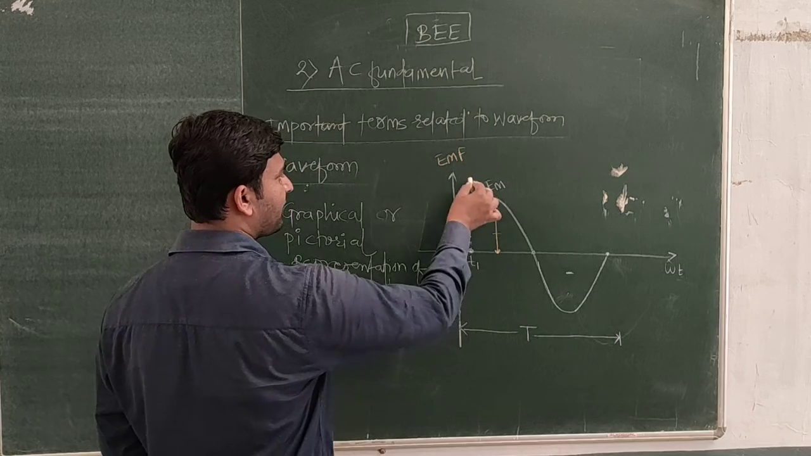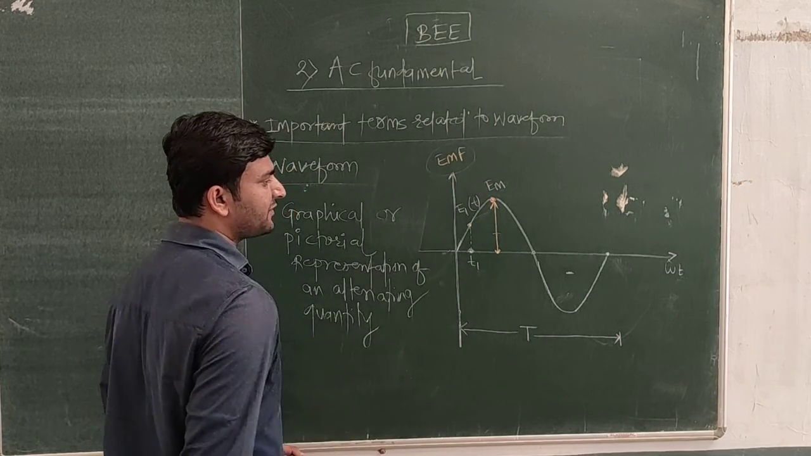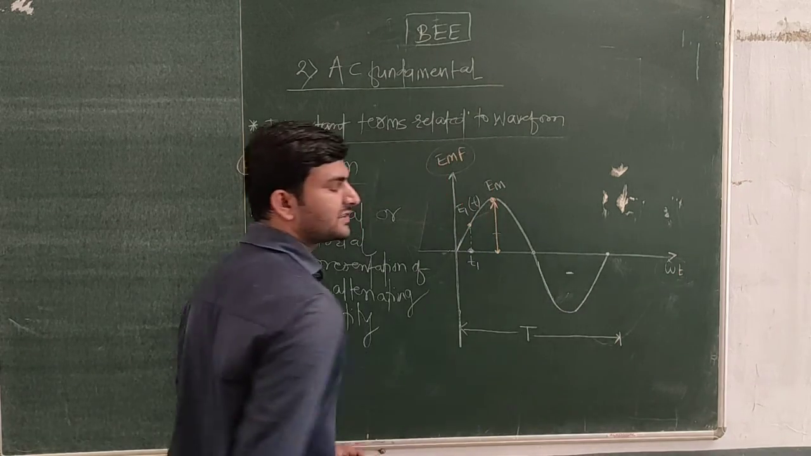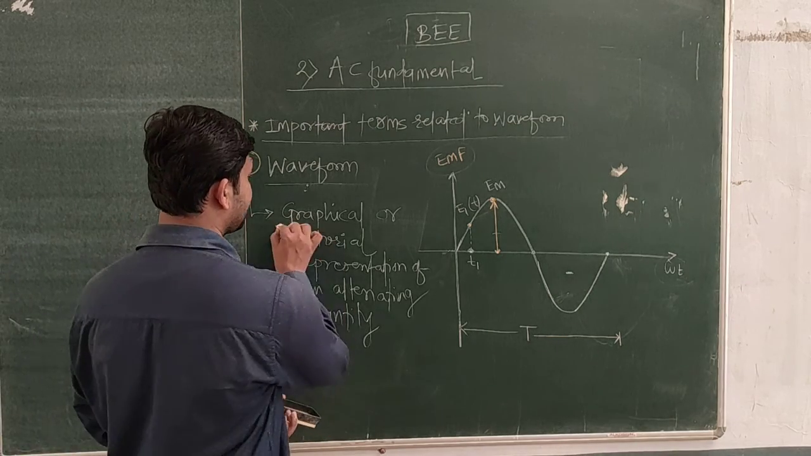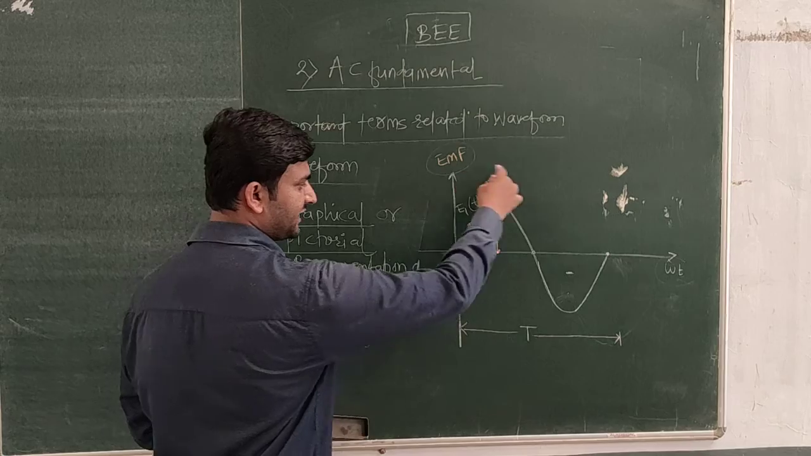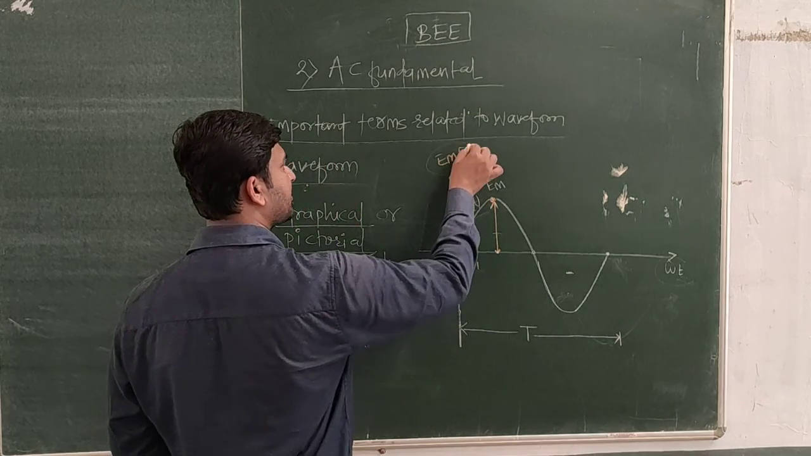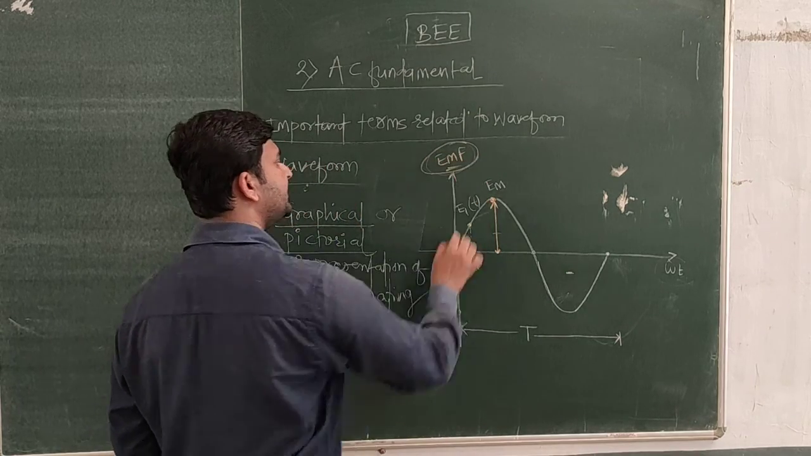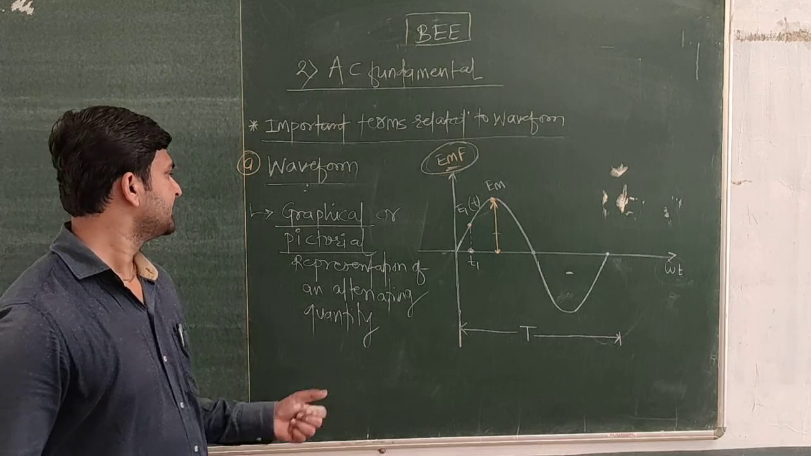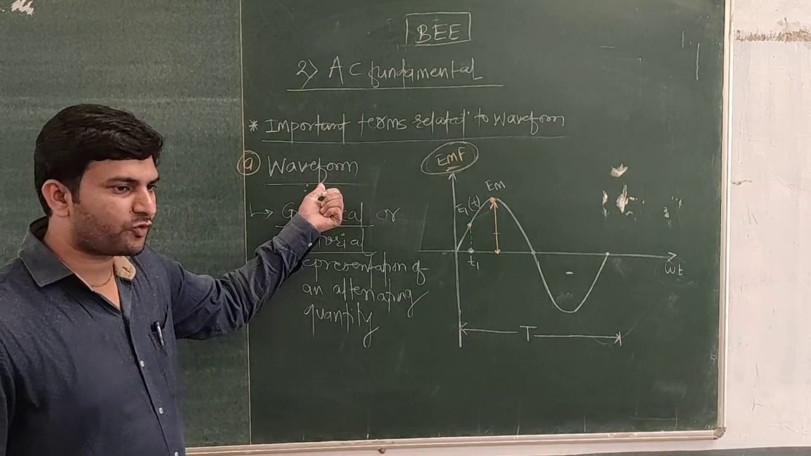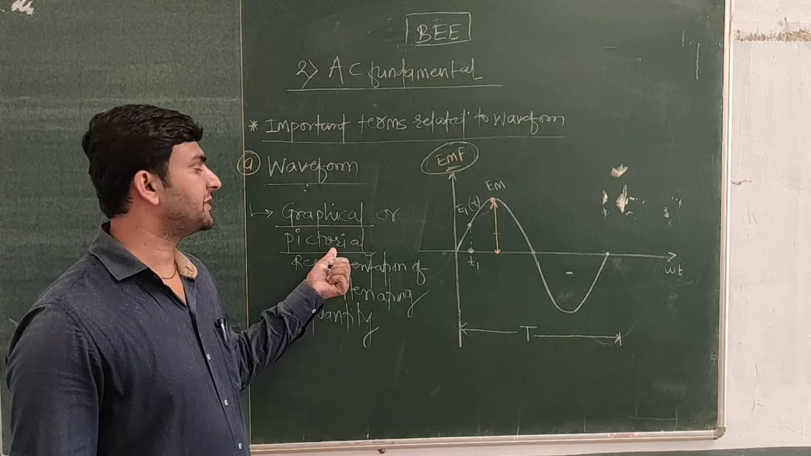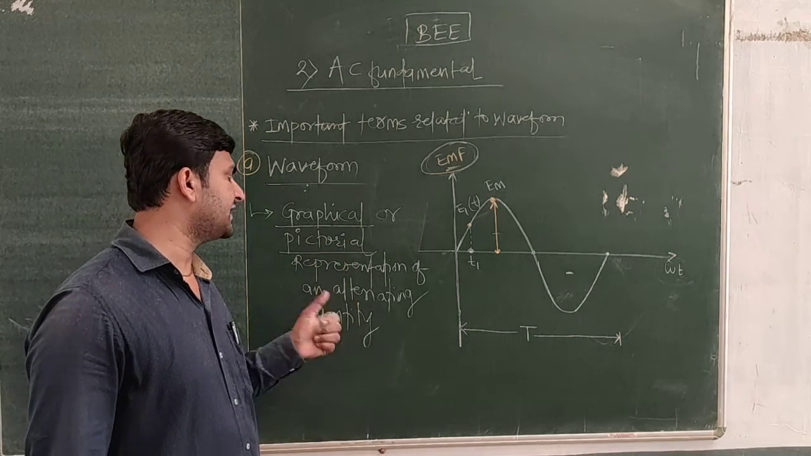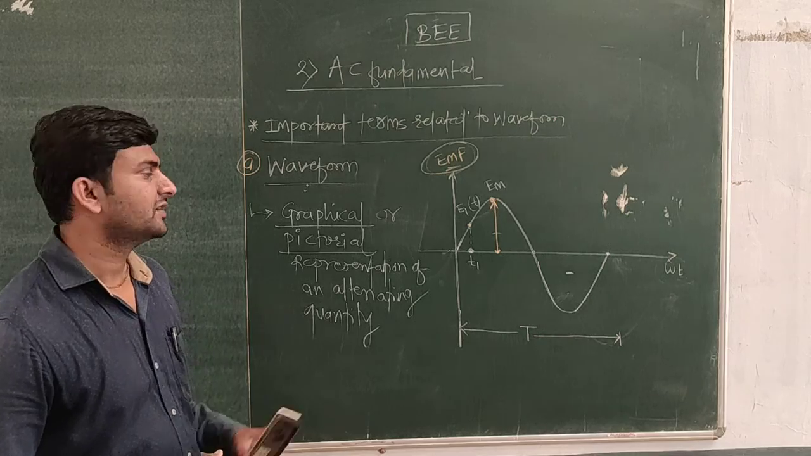See here, the graph of values of induced EMF is plotted against the time. So this is the graphical or pictorial representation of an alternating quantity. Which alternating quantity here? EMF is the alternating quantity here. So what is meant by waveform? Waveform is nothing but the graphical representation or pictorial representation of an alternating quantity.